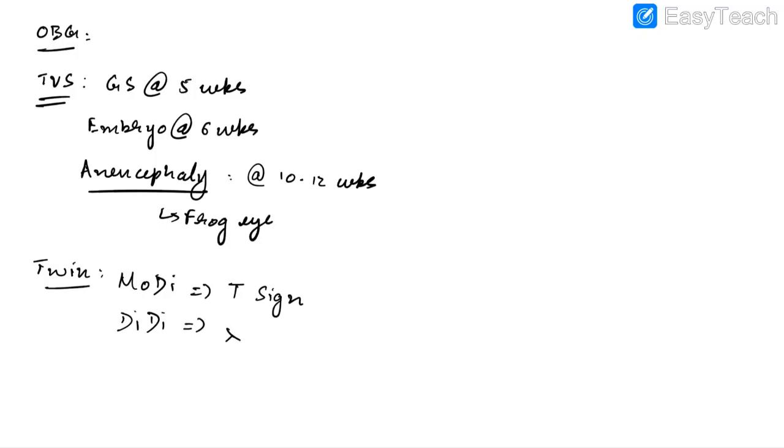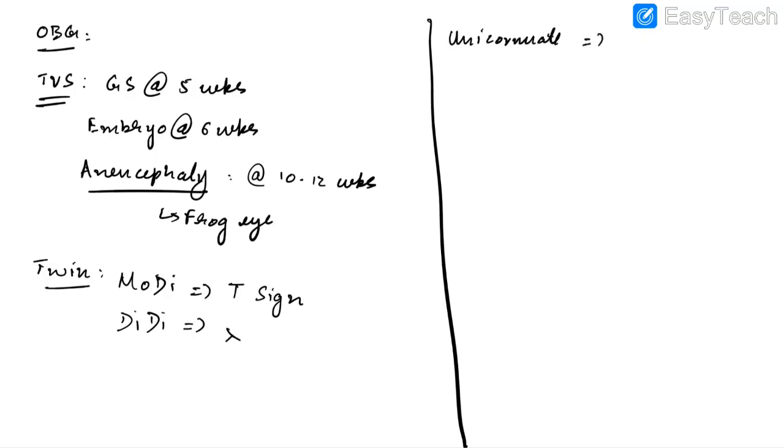Now let us discuss about developmental abnormalities in females. For detecting unicornuate uterus, we can use hysterosalpingogram. However, the investigation of choice for detecting congenital uterine anomaly is MRI.